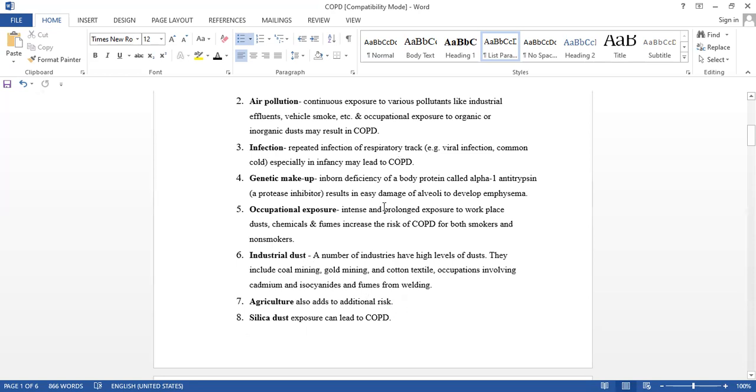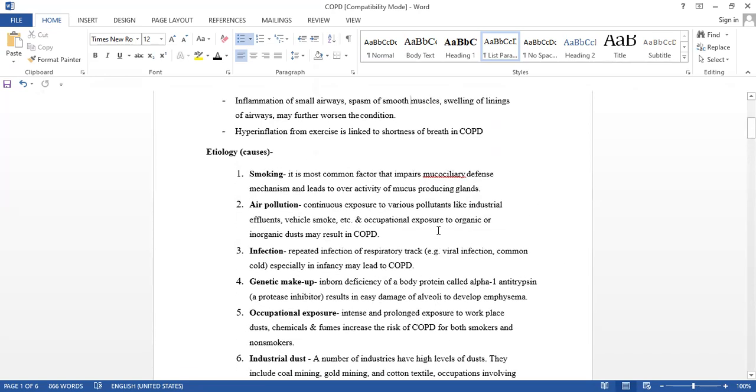So these are the etiology of COPD which we see: smoking, air pollution, infection. Keep these side headings in your mind so that you can write the things under them, in your own language.